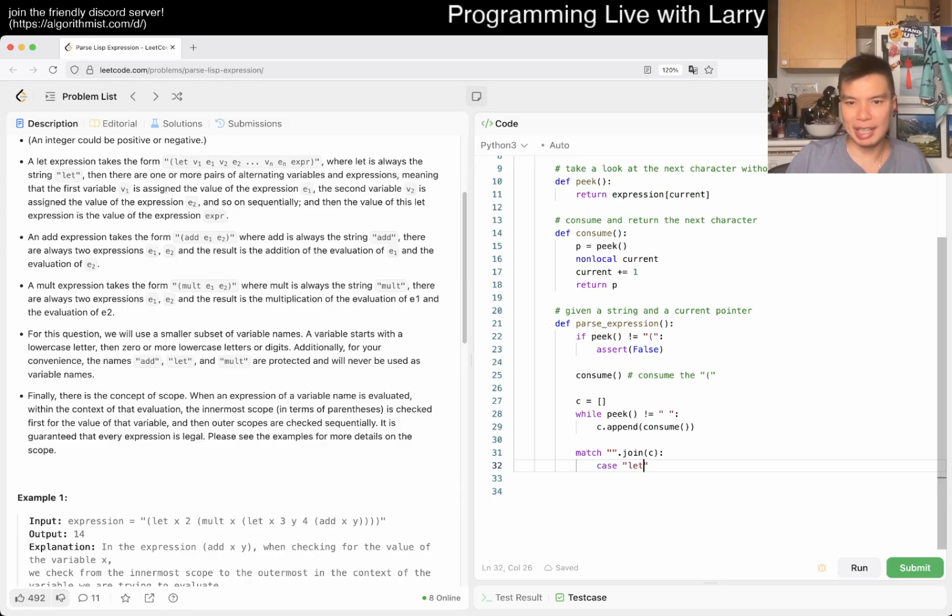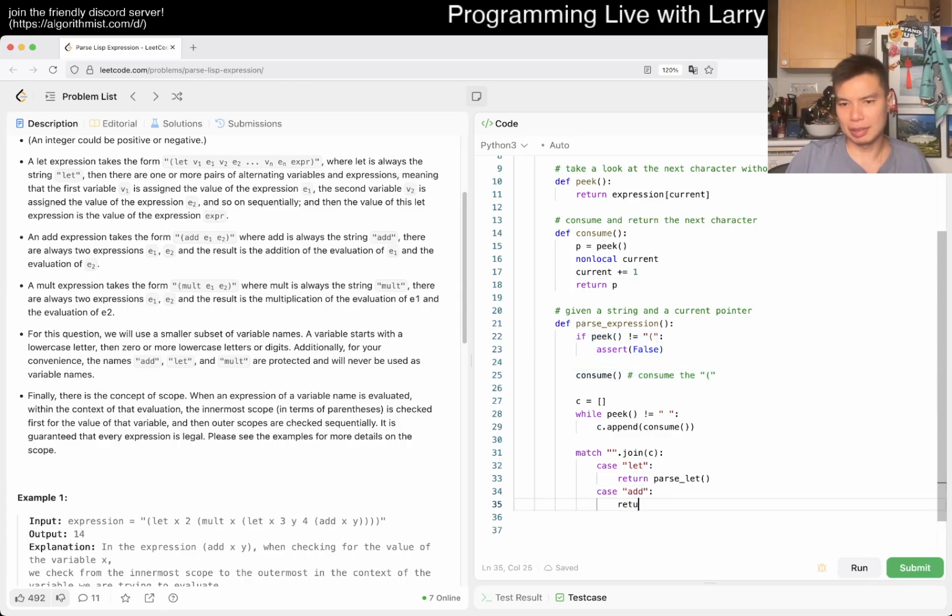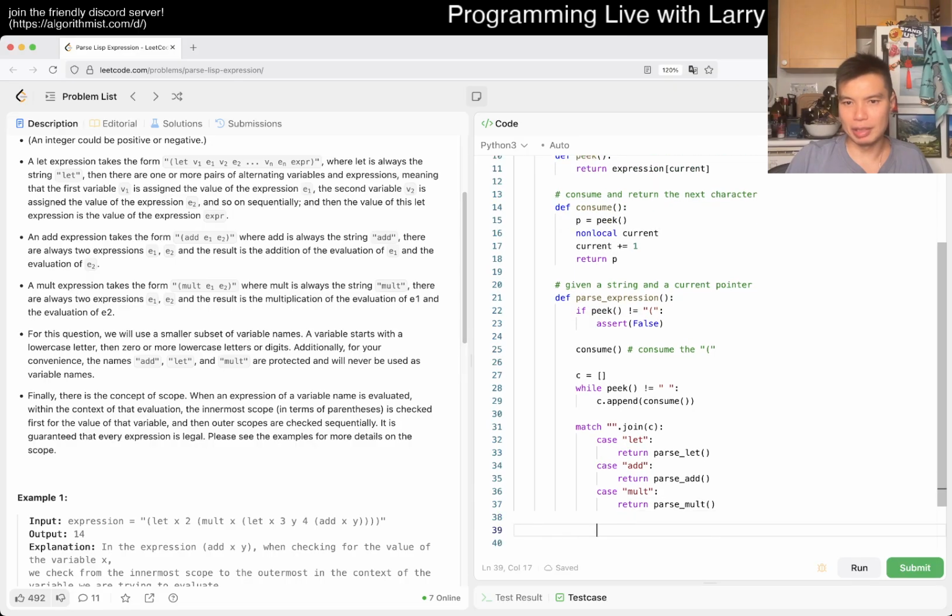So we have case, we have a let. So now we have a let statement. So then we return parse let maybe. One thing I'm just thinking about is whether I should make the left and the right parens part of the expression or the sub-expression, and which one is easier? I don't know, to be honest. It's not something that I do very often, but here you can see that I can write something like parsers, right? And then else